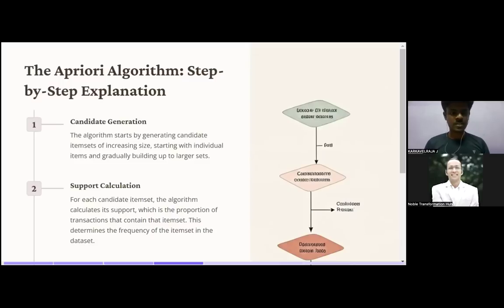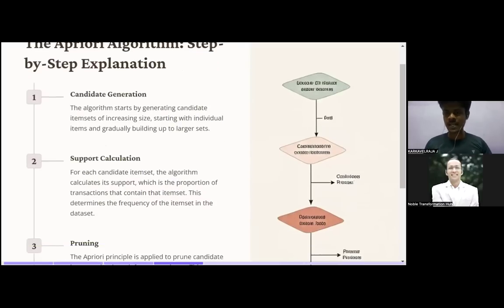First, candidate generation. You guys already know what is a candidate, right? The algorithm first starts by generating candidate item sets of increasing size, starting with the individual items and gradually building up to the larger sets. That is, you need to go for permutation and combination of all the item sets that are present in your basket.